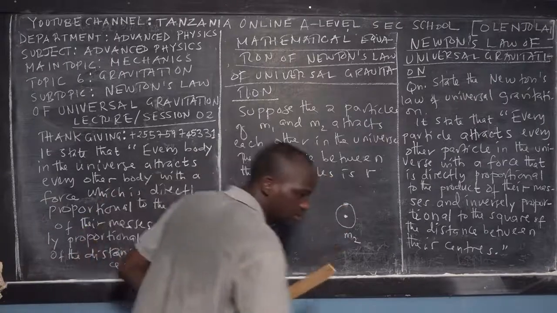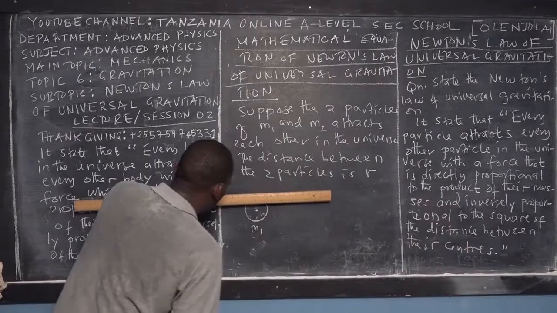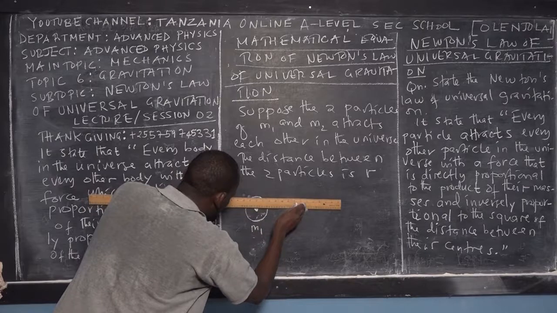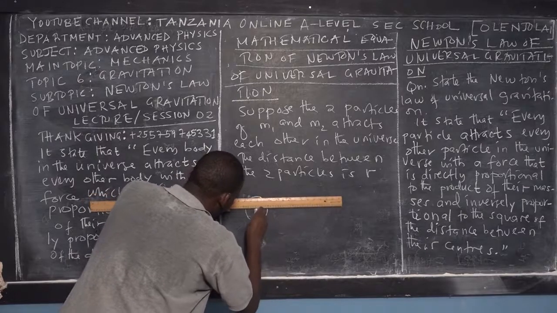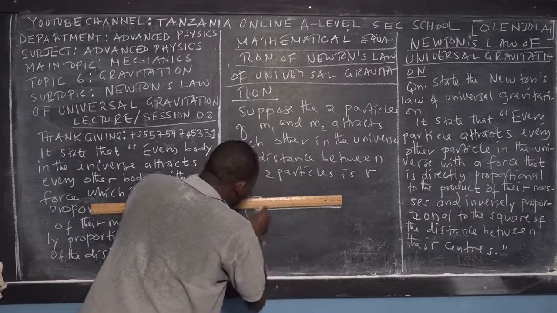Let me just be linear. I would like to draw a straight line, okay? So then this is the mean distance between the centers of these two particles.